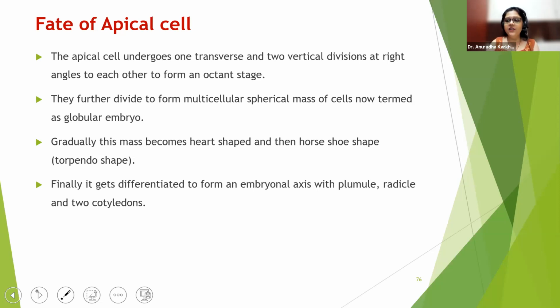So this 8 cell stage, what do we call it? We call it the octant stage. But I hope you all have understood how we got the cuts. This is very important, how we got the cuts is very important. So one transverse, first longitudinal, second longitudinal, first vertical, second vertical at right angles to each other. Got it? There is no difficulty in understanding so far.